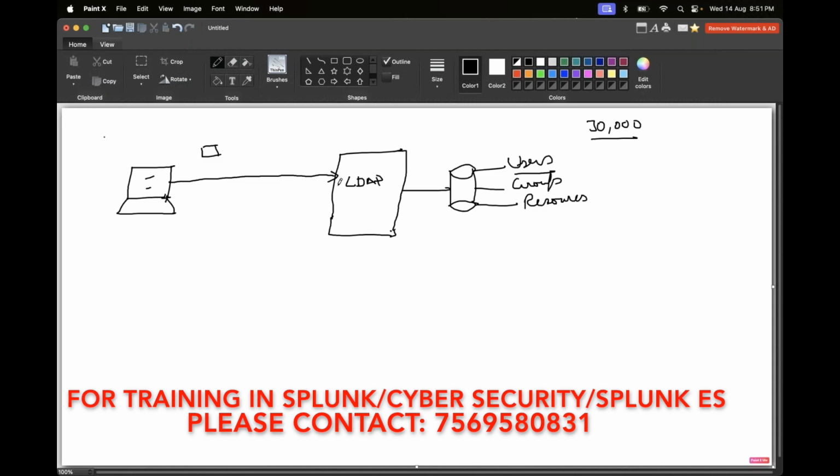Then it will check the groups and resources: in which group he belongs to, what resources the person has, and whether he is allowed to access the attendance portal.